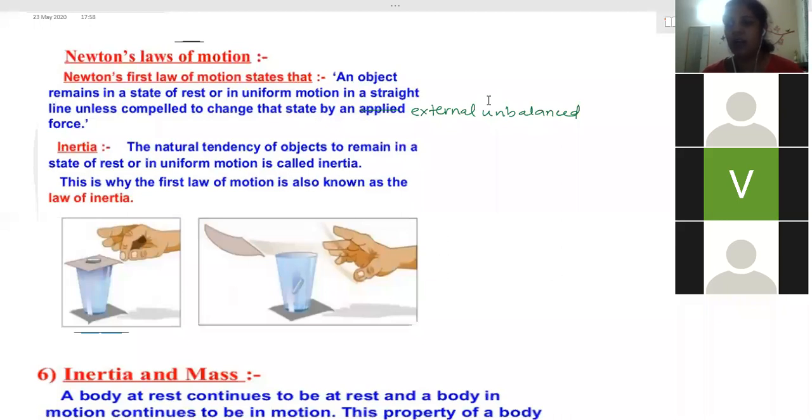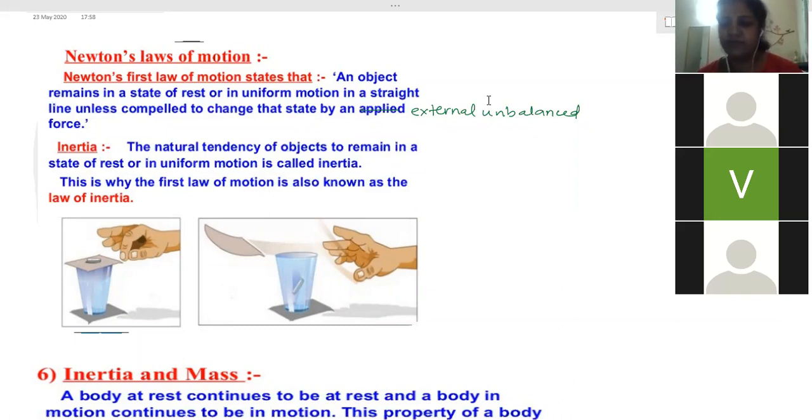Ma'am, all these happen due to inertia. Yes, ma'am. And there is an inertia of direction also. So when a sudden turn is taken, you are in a car, and the car is moving with a speed, and a sudden turn has been taken.